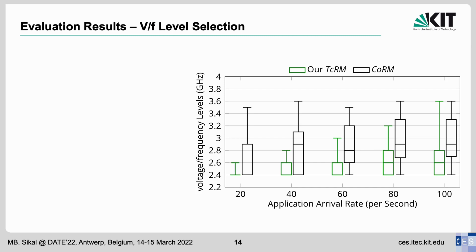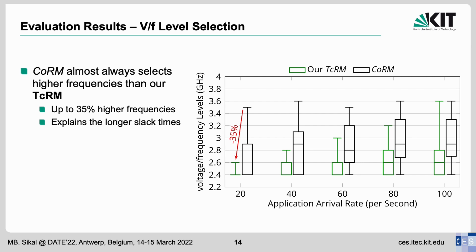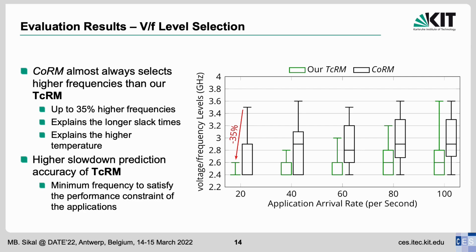Finally, CoRM almost always selects higher frequencies than our technique. This difference can be up to 35% at arrival rate 20, for example, which explains the long slack times and higher chip temperatures we have seen previously. Our technique is able to achieve better results thanks to the high accuracy of its prediction model that allows it to select the minimum frequency that satisfies the performance constraints of applications.